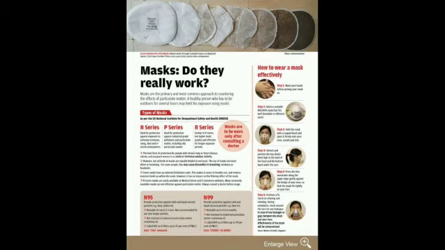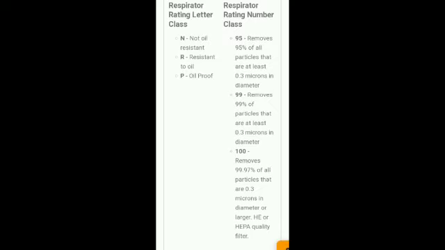And if you take the P, so P is more efficient than R. So you can also tell that P is a combination of N and R. So that is P will resist completely oil-based pollutants and it will also completely resist non-oil based pollutants. So it can resist the gaseous and it can also resist liquid and also solid based pollutants. So that is the P. So P is more effective than N and R.